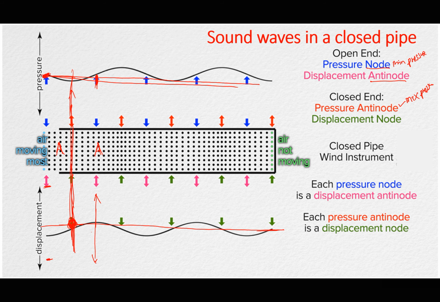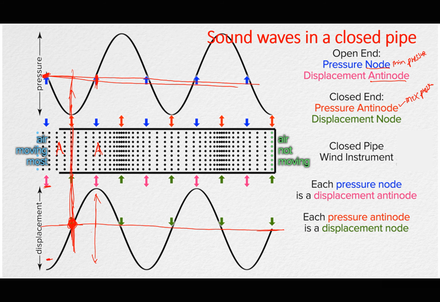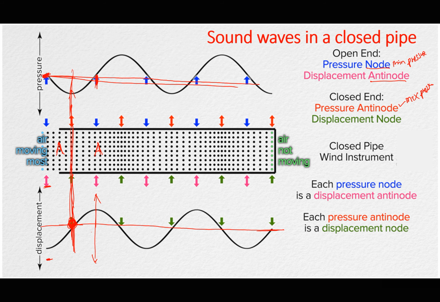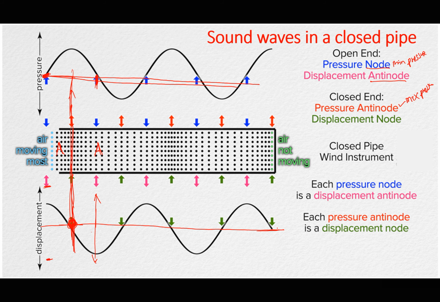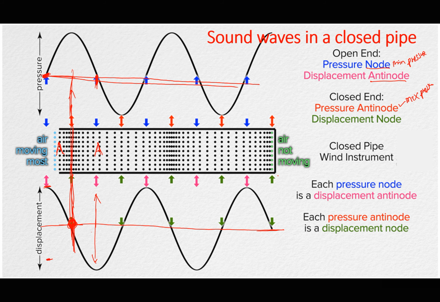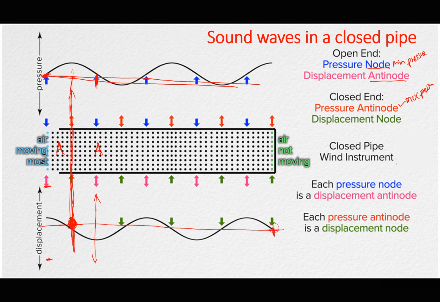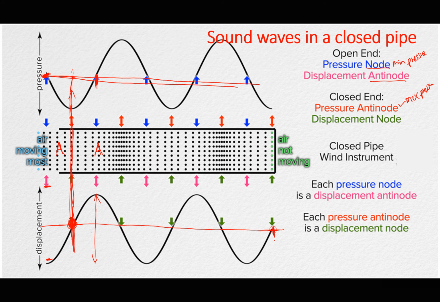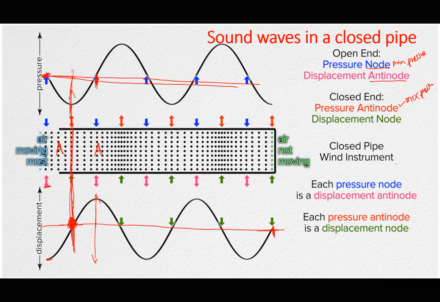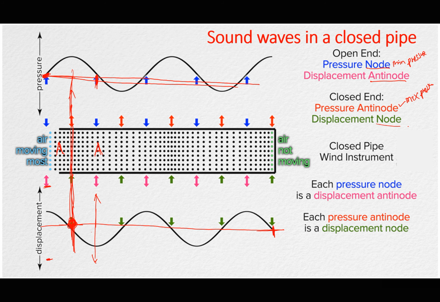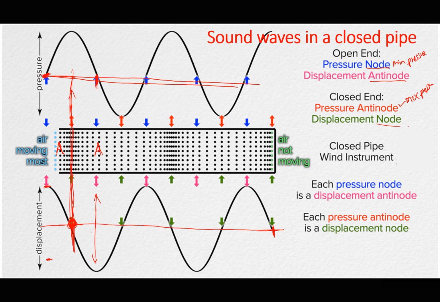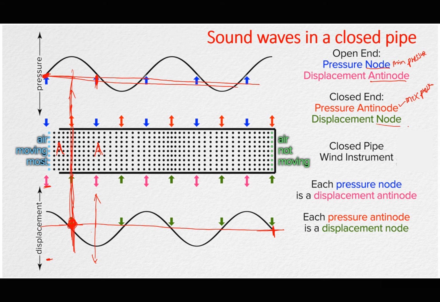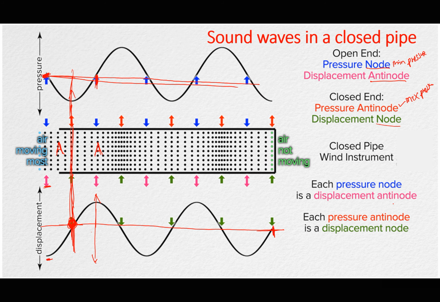The particles at the closed end experience maximum pressure. They are overcompressed at that point. But of course, if the pressure is maximum, we notice that the amplitude remains zero at that point. So it corresponds to a displacement node. That is for a closed pipe. So each pressure node is a displacement antinode.